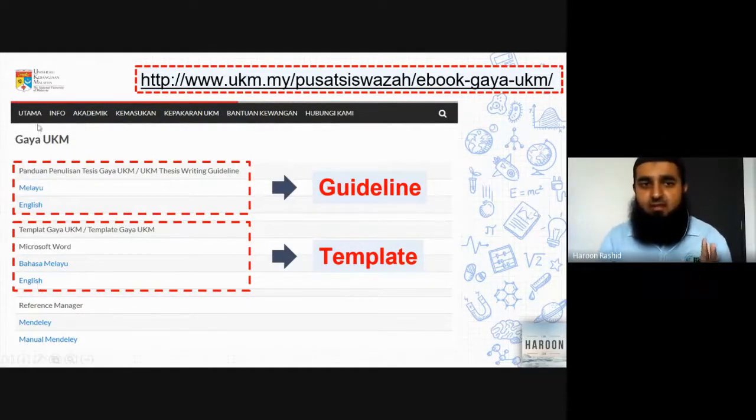Again, I'm repeating, you will just come to this web link. I will show you how now. And then you have to look for this template, Gaia UKM. Once you come there, you just look for the Bahasa Melayu or English template. Very simple. Now, I'm going to click on this link, so this link goes to my web browser, and I'm stopping my screen here. Okay, this is my screen here. Now, I'm going to show my Google tab with you.